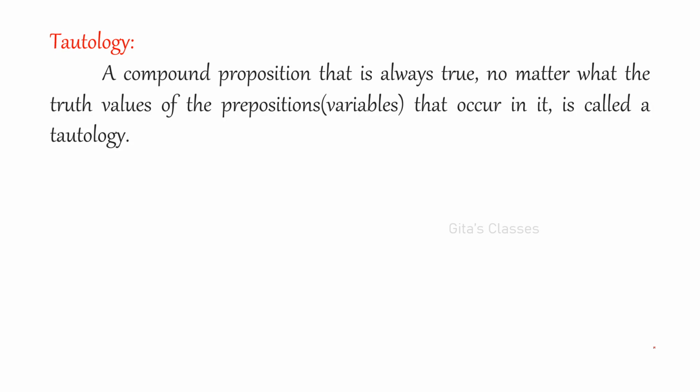Next is tautology. The definition: a compound proposition that is always true, no matter what the truth values of the propositional variables that occur in it, is called a tautology. They asked you to explain with examples. So here you can consider P or not P. P ∨ ¬P is a tautology.